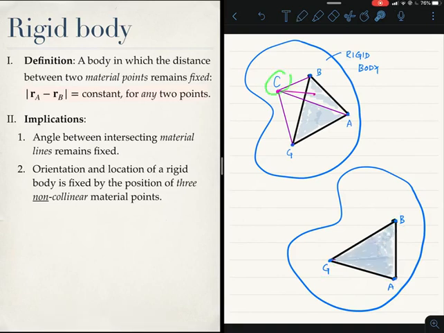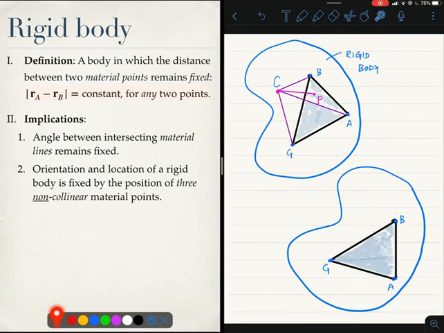So how should we locate point C in the new configuration of the rigid body? Well, let's start by trying to locate the projection of point C onto the plane defined by B, G and A. What we know is that the distance BP, the distance GP and the distance AP must remain constant in the new configuration, because that's what defines the rigid body.